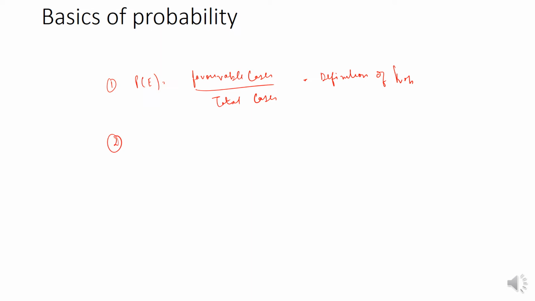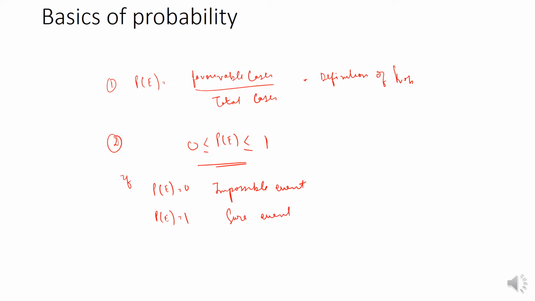Second, probability of any event E always lies in between 0 and 1, right? If probability of event E is equal to 0, then it is called an impossible event, and if probability of any event E is equal to 1, then it is called a sure event. Okay, so these are some basics.